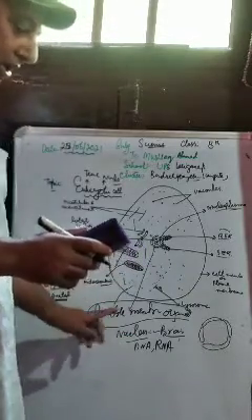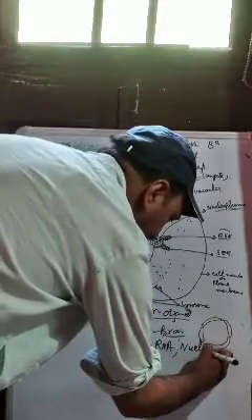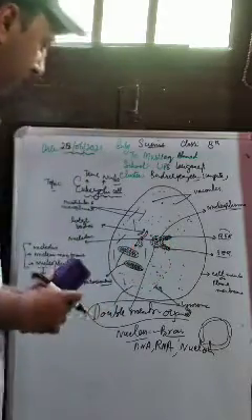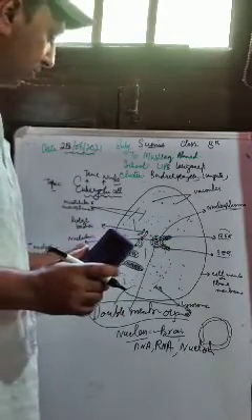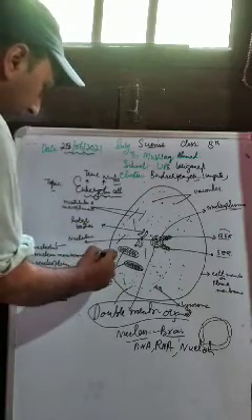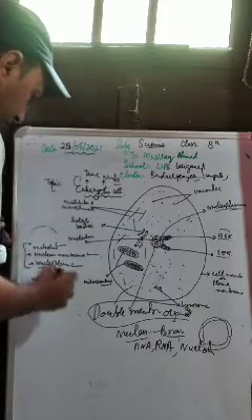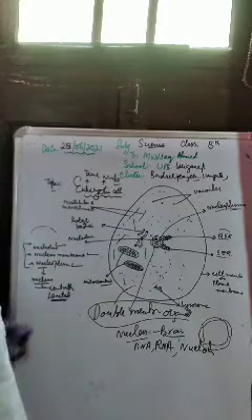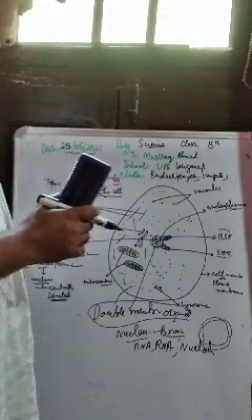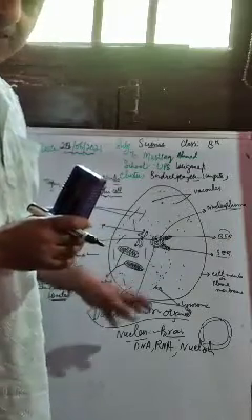It contains DNA, it contains RNA, and it contains the nucleolus. The nucleolus is a dark stained structure. Here you see the dark stained structure which is present in the nucleus. This is called the nucleolus. So in other words, we can say nucleolus, nuclear membrane, nucleoplasm. These three structures constitute the nucleus, right? So if you are asked what the parts of the nucleus are, you should say it is the nucleolus, nuclear membrane, and nucleoplasm.